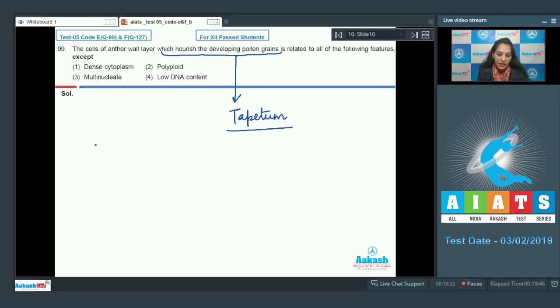The cells of tapetum contain dense cytoplasm. This is true. They are generally multinucleated. This is also true. They are polyploid, means the copy number of chromosomes is more than 2. It is also true. Fourth one, low DNA content. No, tapetum has high DNA content due to polyploidy, endomitosis, etc. So they have high DNA content, not the low DNA content. This is not true about the tapetum. So the correct option for the given question is option number 4. Let's move on to the next question.